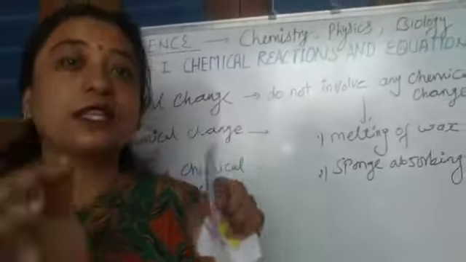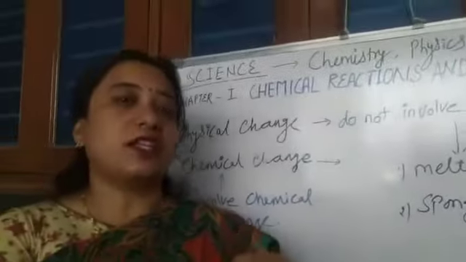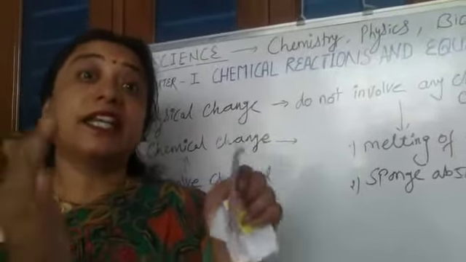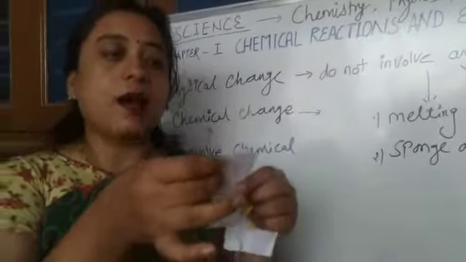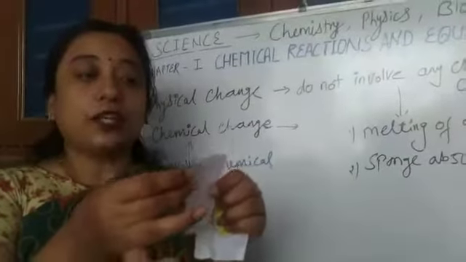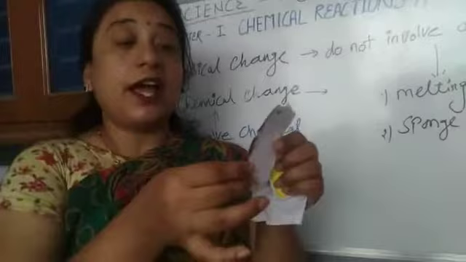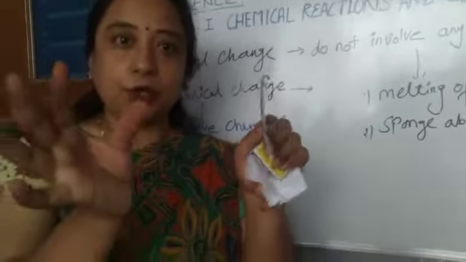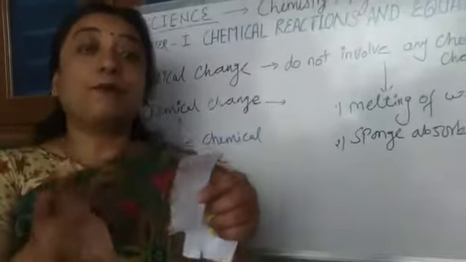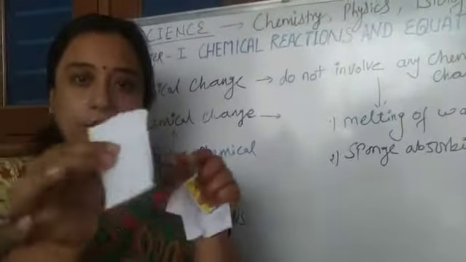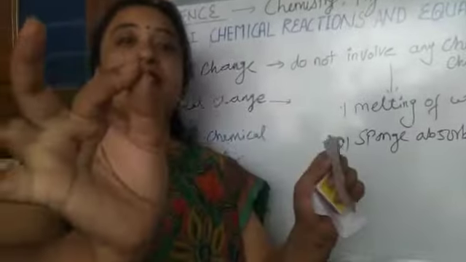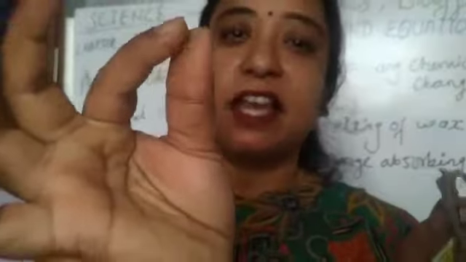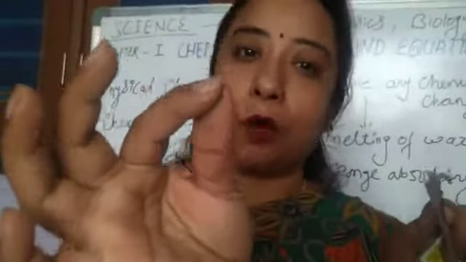Clear है? फिजिकल चेंज में कुछ भी चेंज करने पर वहाँ पर चेंज नहीं होता है, बट इन केमिकल चेंज अगर आप थोड़ा सा चेंज करते हैं तो the nature of the compound will change and a very new compound is formed. Understood? Clear? See, before burning it is a piece of paper. After burning, it is converted into ashes, which is a new compound.